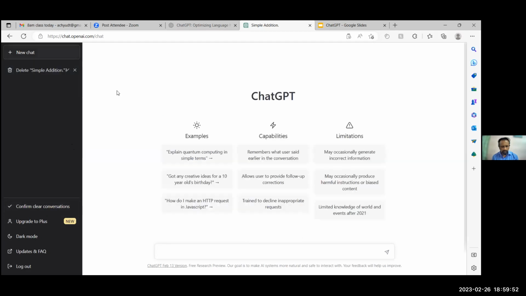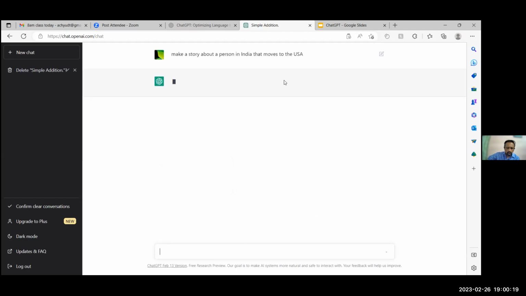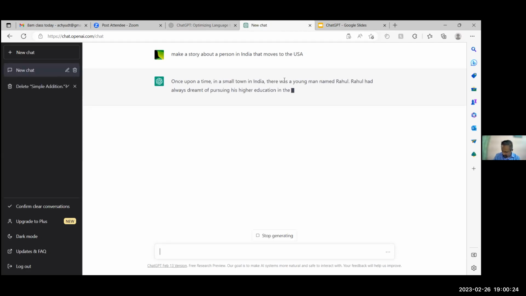Let's create a new one. You can even see some of the stuff here. It remembers what users said and allows users to give corrections. I haven't made a story yet, so this is the first time I'm making a story, but it can make an entire story like this.